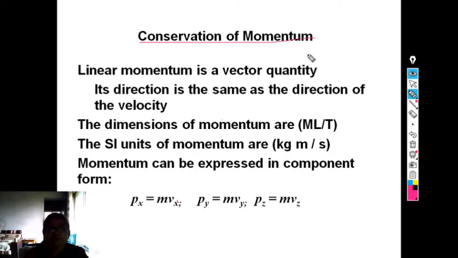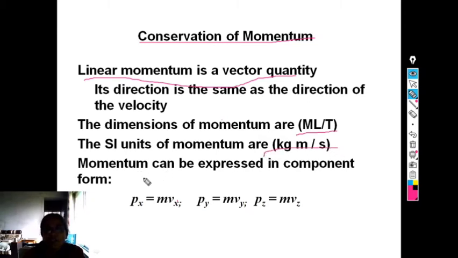Conservation of momentum. Linear momentum is a vector quantity. Its direction is the same as the direction of velocity. The dimensions of momentum are mass times length per time. Hence, the SI unit of momentum is kilogram meter per second. It is shown here.